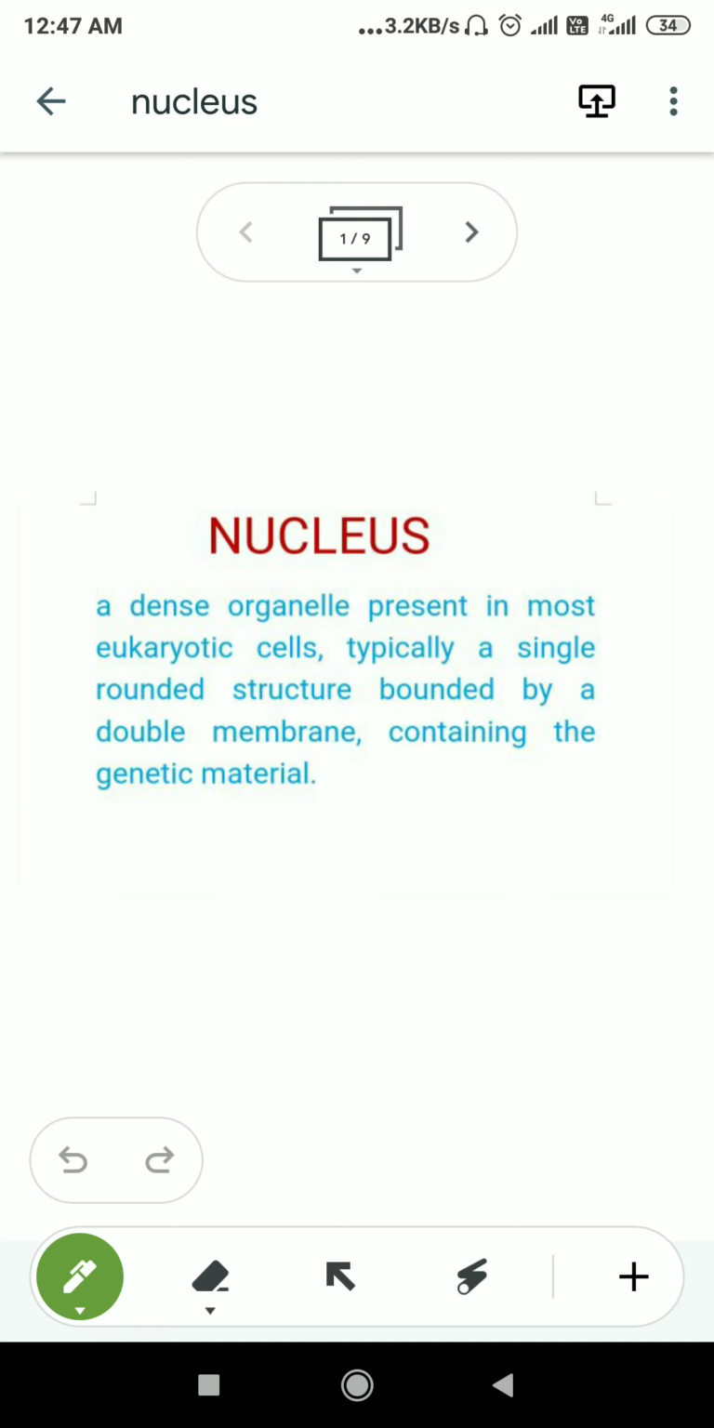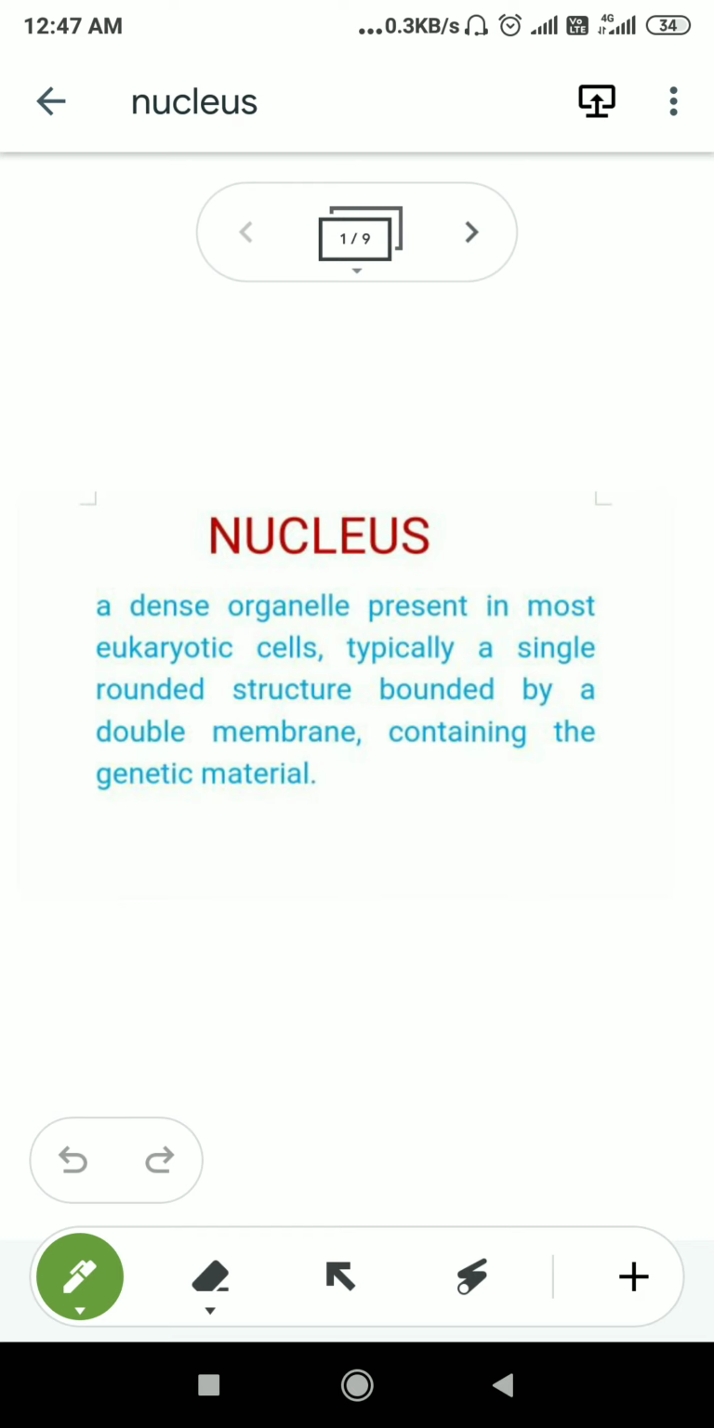Later we will discuss all the points in detail. Here you need to remember the definition of the nucleus: it is a dense organelle present in most eukaryotic cells, typically a single rounded structure bounded by a double membrane containing the genetic material. So this is the primary idea about a nucleus.